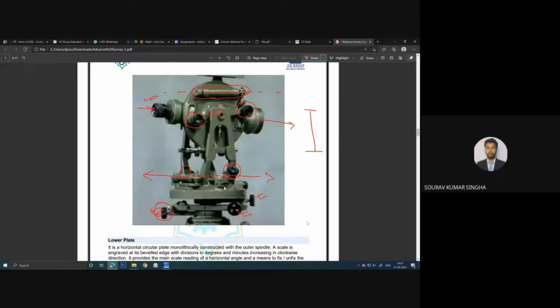This is the representation, and this is the tangent screw. You can see this is the tangent screw. So what is the meaning of tangent screw? Suppose you need to rotate this instrument, either horizontally or vertically, or this telescope can be rotated horizontally or vertically.